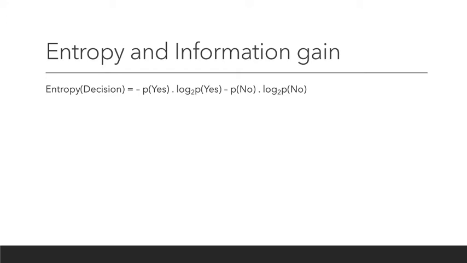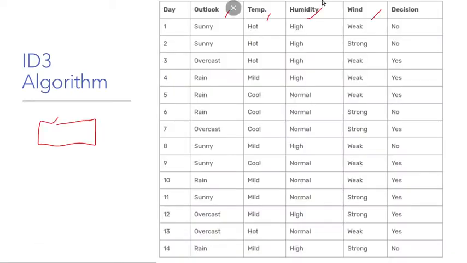Entropy, I'm pretty sure many people might have studied in chemistry. Entropy is the degree of randomness or disorder. So the higher the entropy, the higher the randomness in the data. That means the higher the entropy, the tougher it is to predict the decision. So the entropy of decision is essentially the entropy of this column.